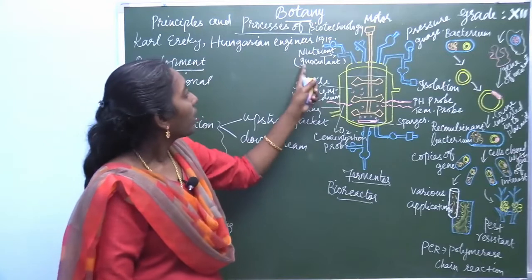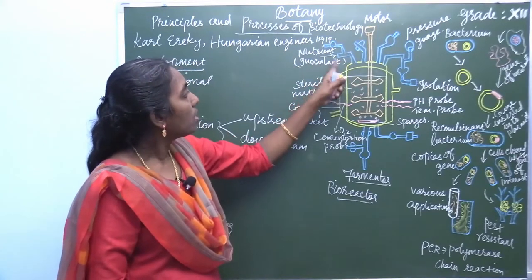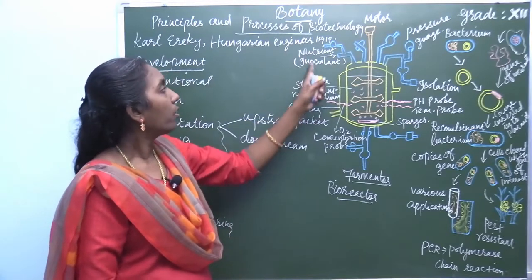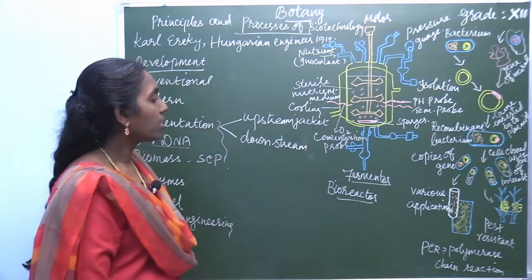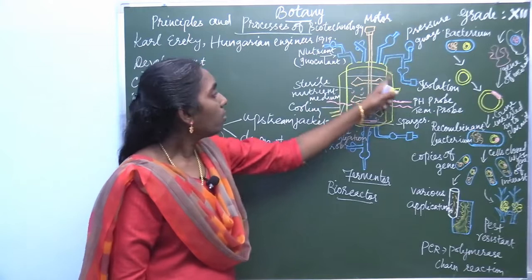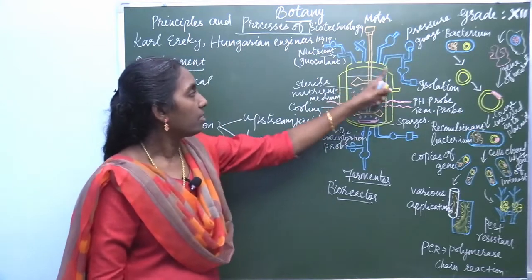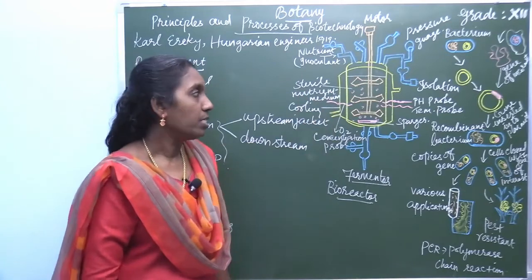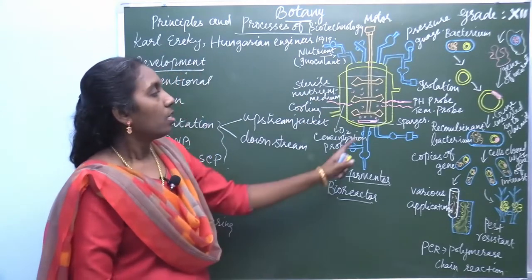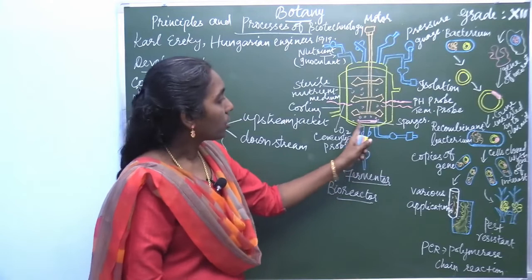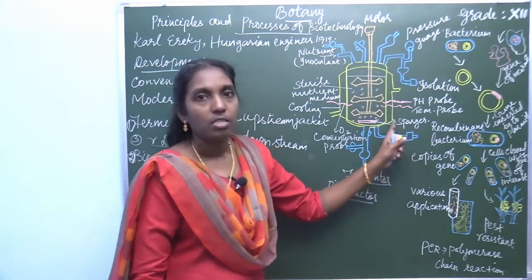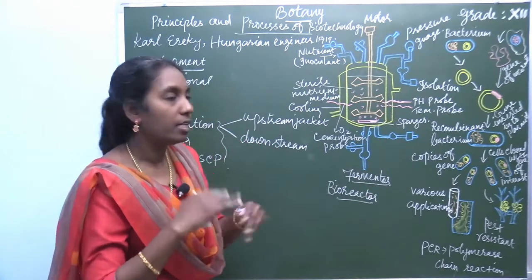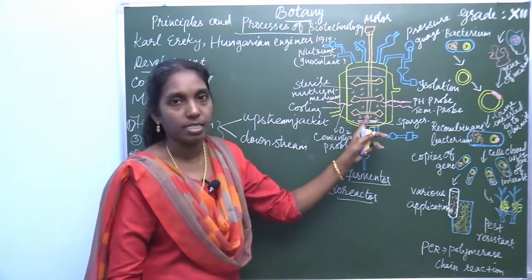Through this the nutrient is poured inside. Nutrient is otherwise called inoculant. Outer to this there is a cooling jacket, and inside the nutrient medium is present. And here there is a structure called a sparger. This sparger is a perforated plate which can sprinkle the nutrient medium or the liquid substance.